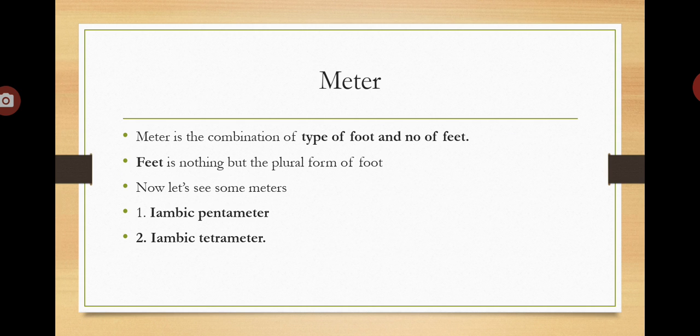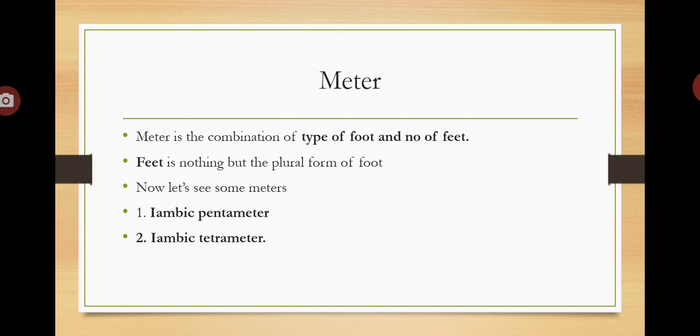Now let's see what is a meter. A meter is the combination of type of foot and the number of feet. Feet is nothing but the plural form of foot. So now let's see some of the meters. First one, iambic pentameter. Now you can relate the two things.